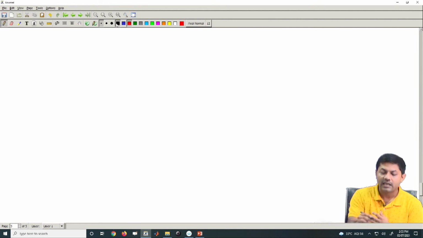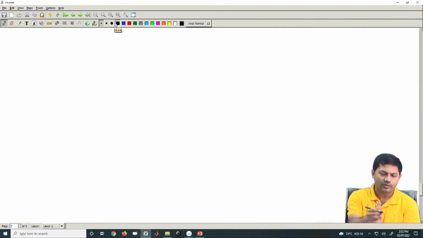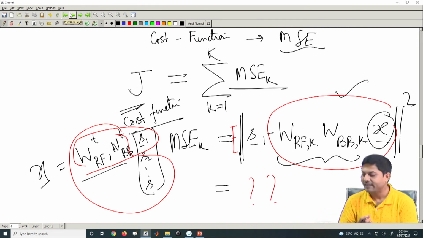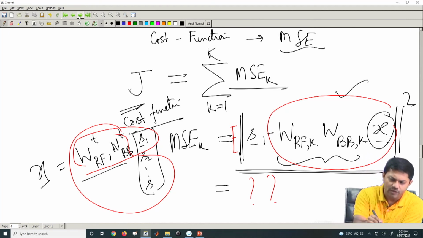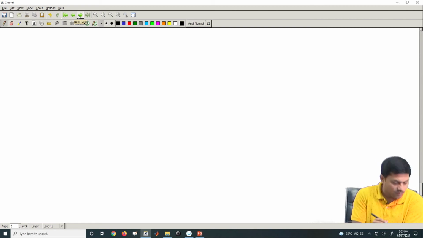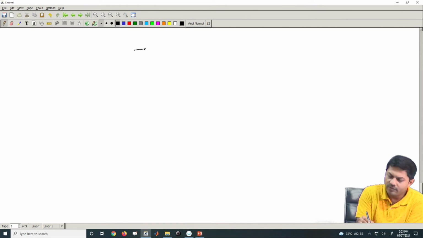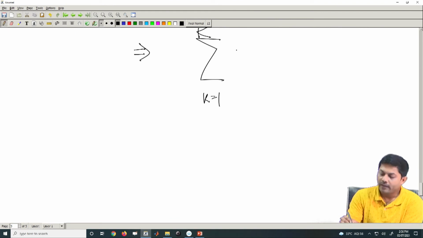In our earlier classes, I have done it for a normal MIMO system, how to get an MSE formula for a normal vector and a MIMO system. So, this could be one of the assignments or exercises from your side, to find the exact formula. I am not getting into the exact final formula, but let me try. Finally, I would like to minimize this quantity from small k equal to 1 to capital K.